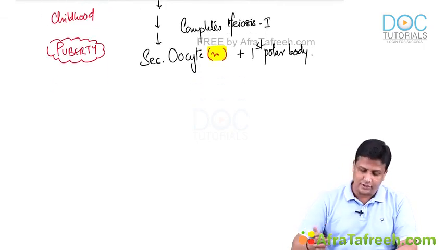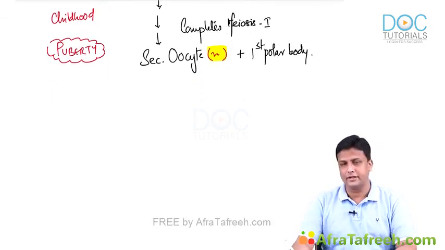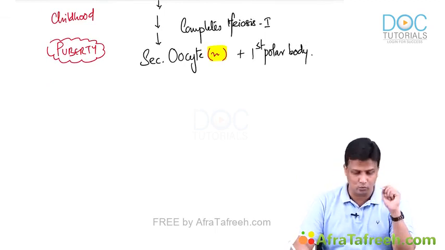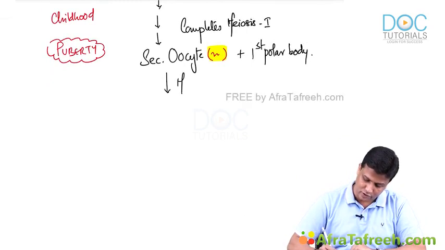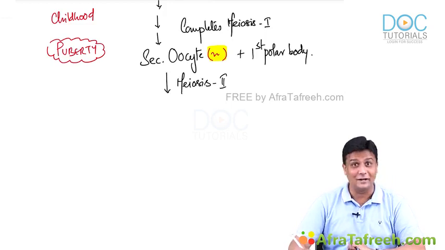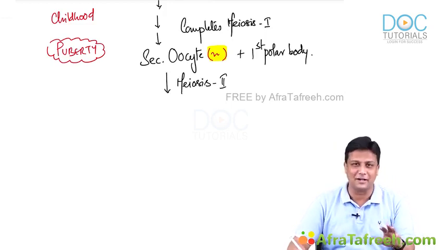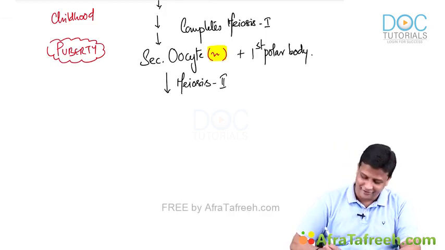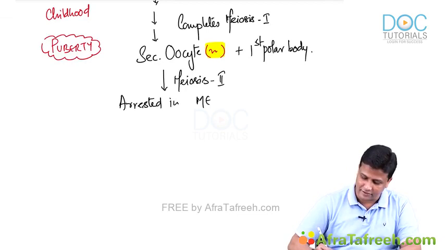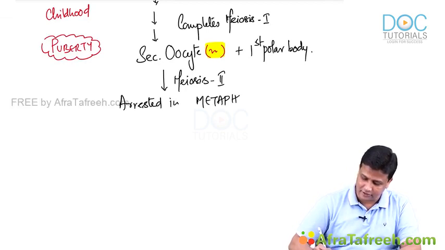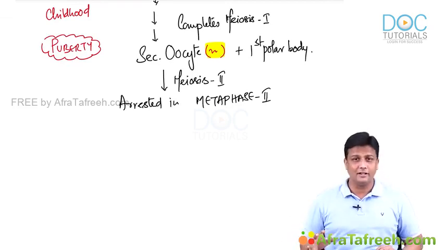Next, further, what is going to happen? Meiosis 1 is completed. Now it has to complete meiosis 2. So this secondary oocyte will now start undergoing meiosis 2. But again, the same question here. Will it complete meiosis 2? Absolutely no. It will be arrested again. And you got to remember, this time it is arrested in which phase? It will be arrested in metaphase, and of course, in metaphase 2. So keep it very clear in your mind.